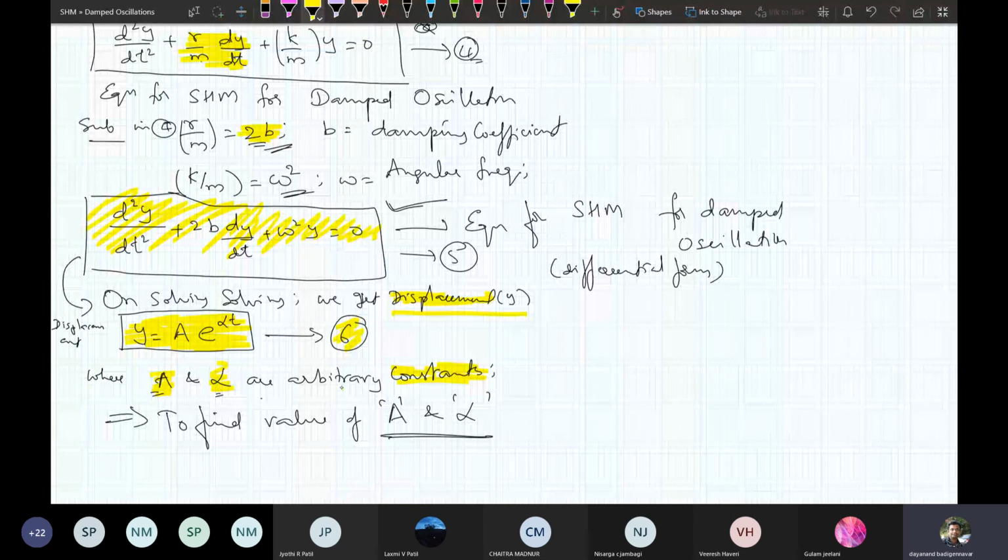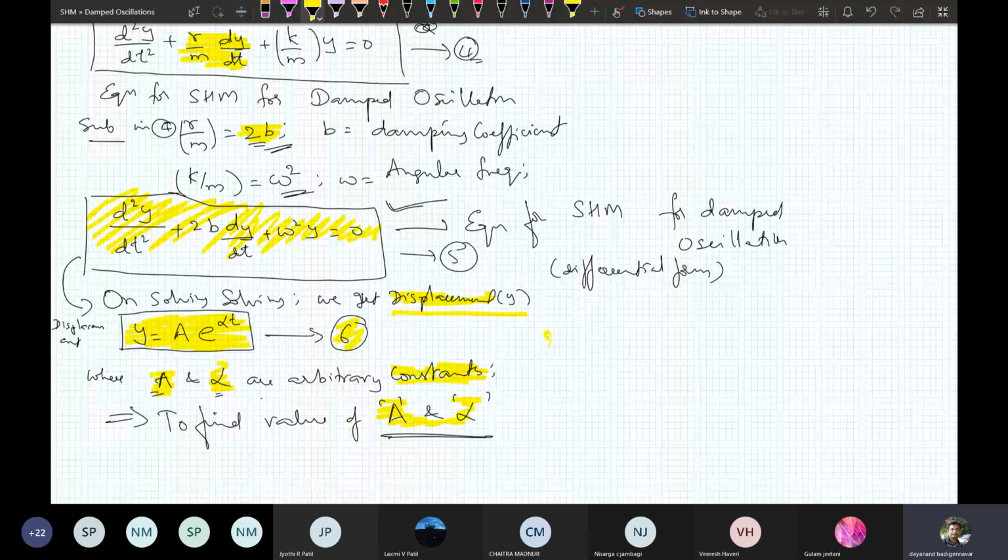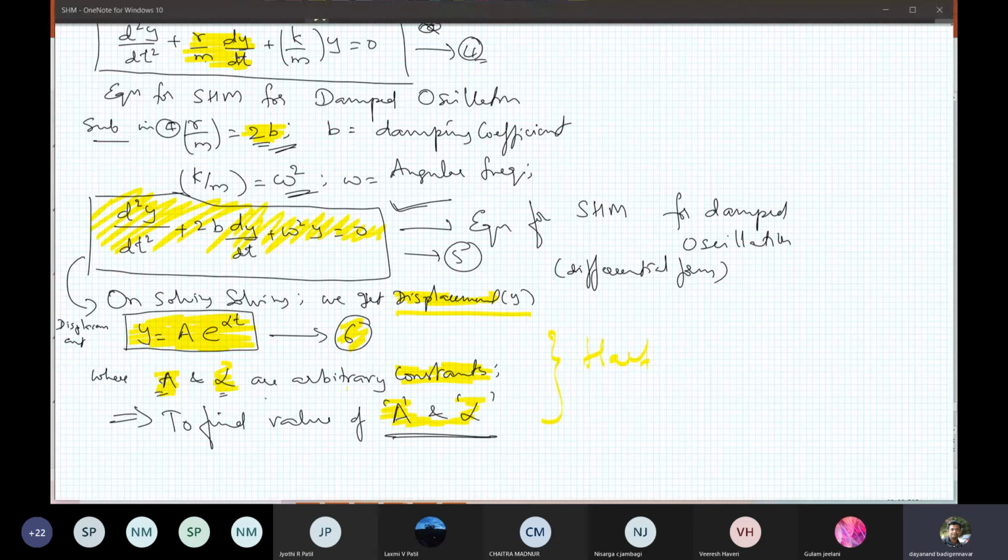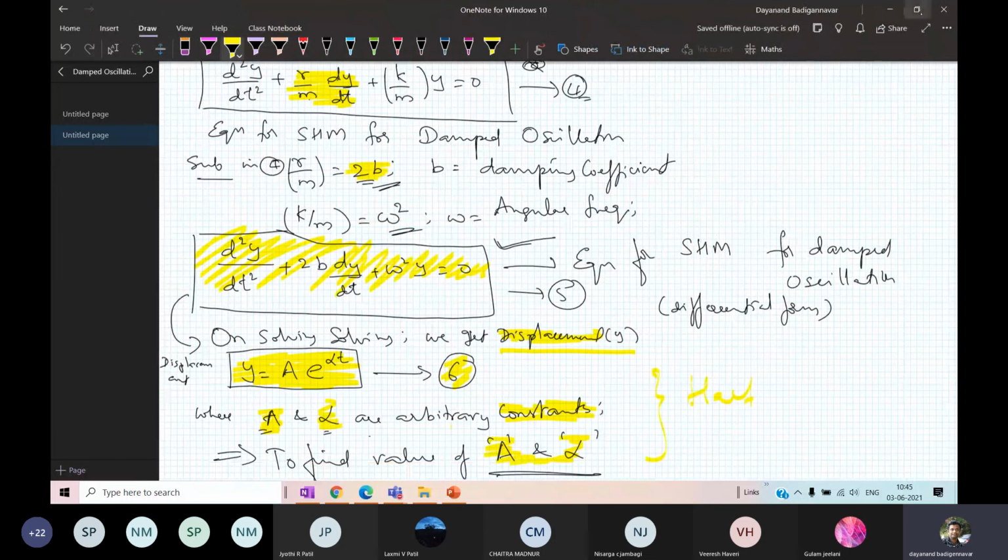So we have only done half of the discussion. Still you have to find the values of a and alpha. So in the afternoon, in the 11:45 class, we'll do it in a neat and detailed way. Okay, so I shall stop here itself. In the next class, we shall continue it. Don't leave the class until I take the attendance.